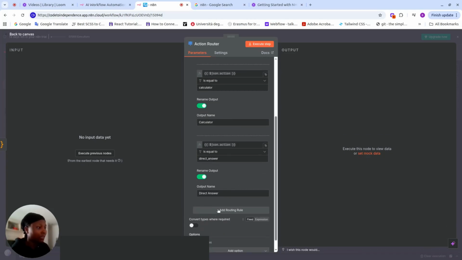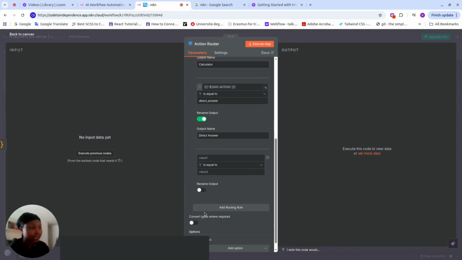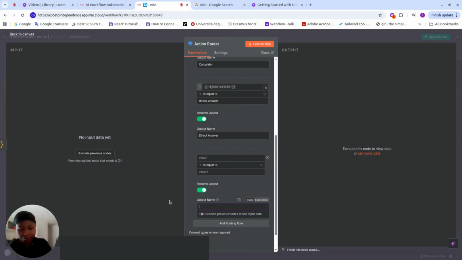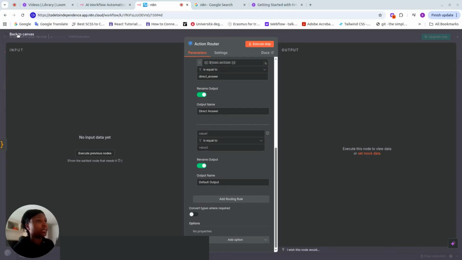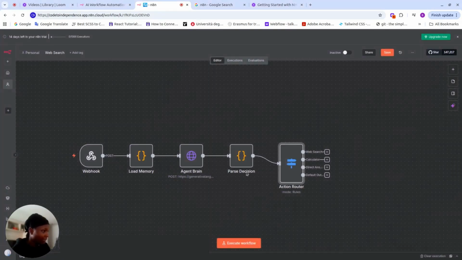That's correct, direct answer. And then we're going to have a default node in case of any error somewhere in this JSON.action, where there's no web search, no calculator, no direct answer in our action. We just add in a default to it. So our default, we just don't have any value to it because we're assuming that there's an error. We name this simply default output. Okay, and then we're done with our switch decisions, which is good.